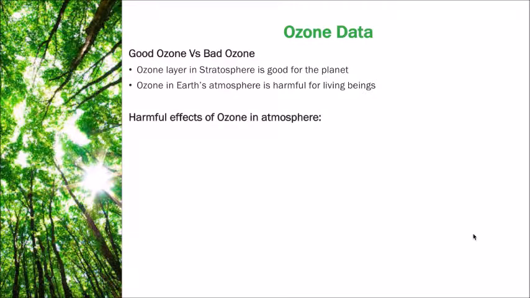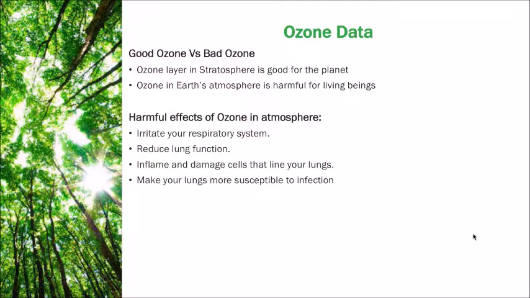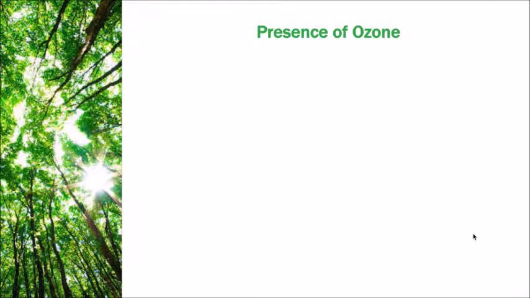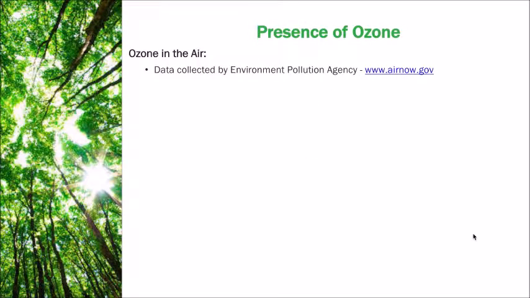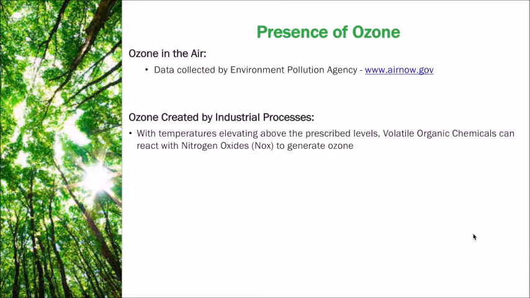Ozone data. Ozone in the stratosphere is good for the planet, while in the Earth's atmosphere it's harmful for living beings. Here are some of the harmful effects of the ozone in atmosphere that is listed. The presence of ozone is available in the air, which is read and monitored by airnow.gov, or it can be created by industrial processes. When temperatures elevate above prescribed levels, VOCs can react with nitrogen oxides to generate ozone.